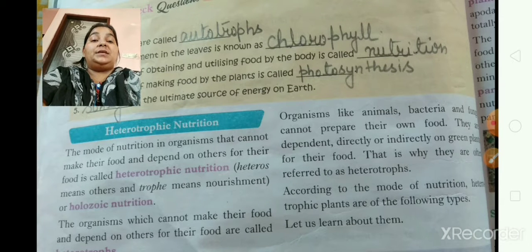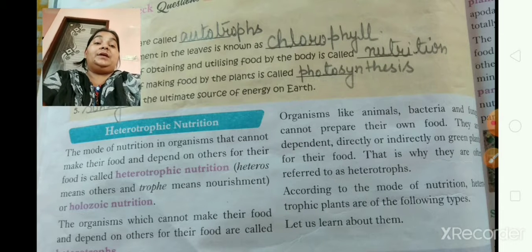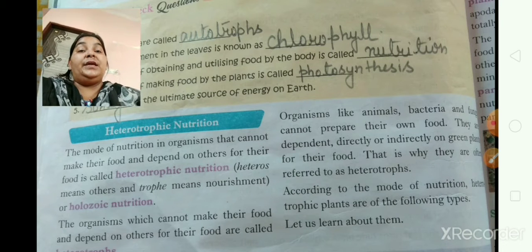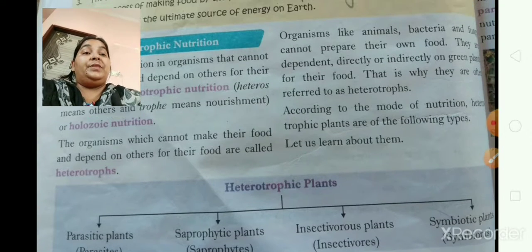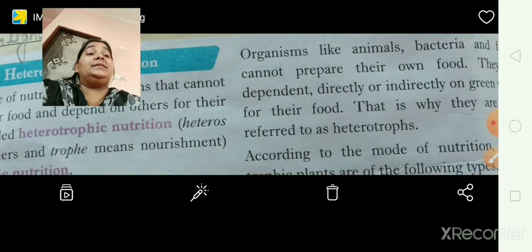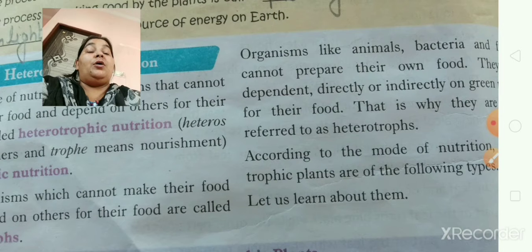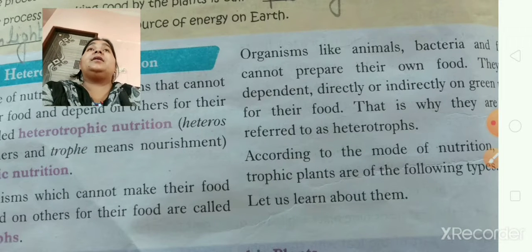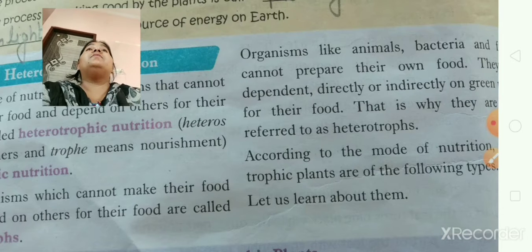Next, what are heterotrophs? The organisms which cannot make their food and depend on others for their food are called heterotrophs. Clear? Now, what are the examples of heterotrophs? Organisms like animals, bacteria and fungi cannot prepare their own food. They directly depend on other animals or green plants for their food.